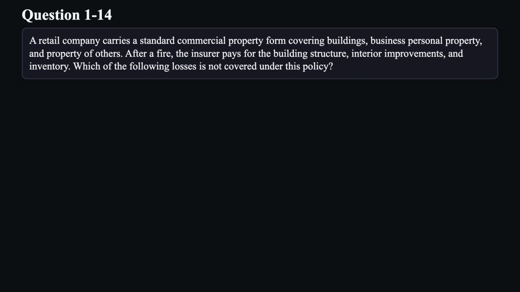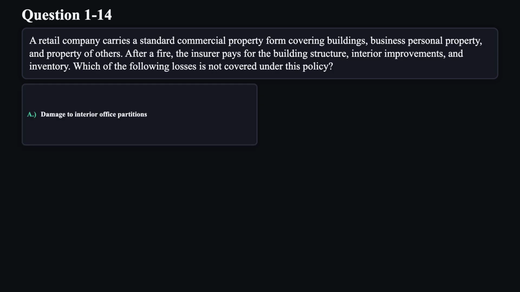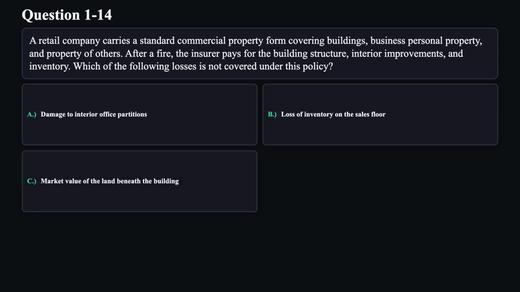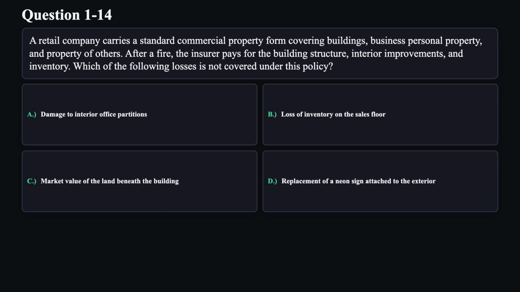Question 14. A retail company carries a standard commercial property form covering buildings, business personal property, and property of others. After a fire, the insurer pays for the building structure, interior improvements, and inventory. Which of the following losses is not covered under this policy? A. Damage to interior office partitions. B. Loss of inventory on the sales floor. C. Market value of the land beneath the building. D. Replacement of a neon sign attached to the exterior.